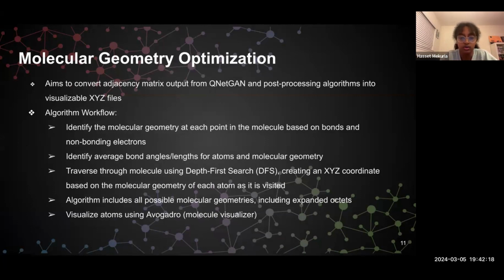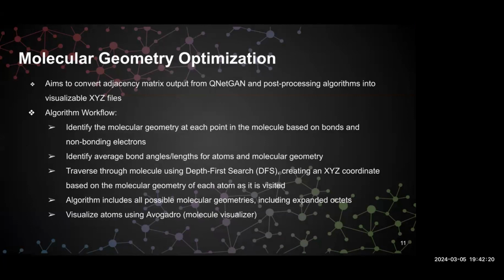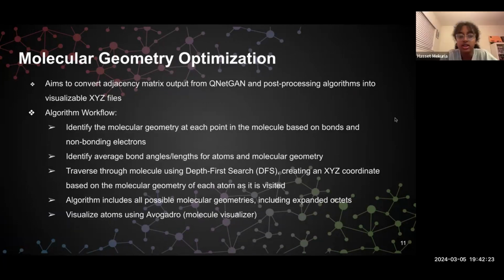Various molecular geometries include, as mentioned, trigonal planar, trigonal pyramidal, bent, and tetrahedral. First, the algorithm identifies the molecular geometry at each point based on bonds and non-bonding electrons, and the examples will be shown in the next couple of slides. After identifying the molecular geometry, the algorithm references a database of average bond lengths and angles in order to construct the molecule. Then it traverses through the molecule using a DFS algorithm and constructs an XYZ file one molecule at a time that documents the coordinates of each atom based on the bond lengths and angles, as well as the molecular geometries. Finally, we'll visualize our completed molecules using Avogadro, which is a molecular visualizer.